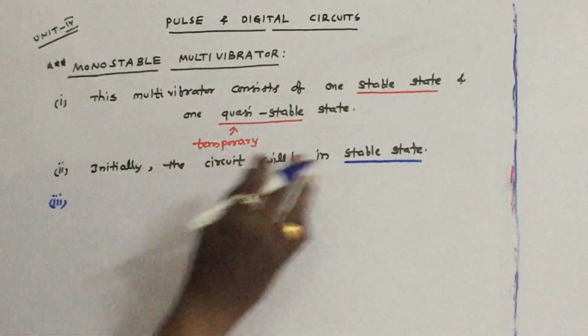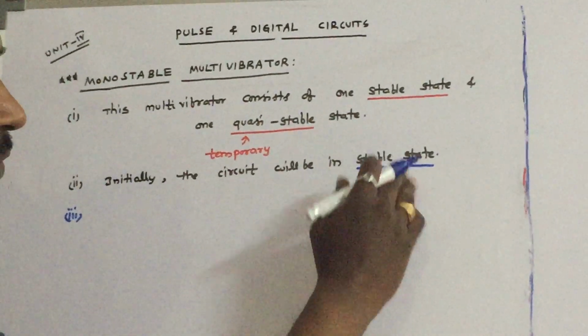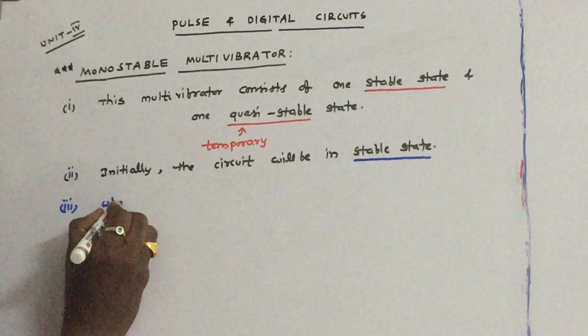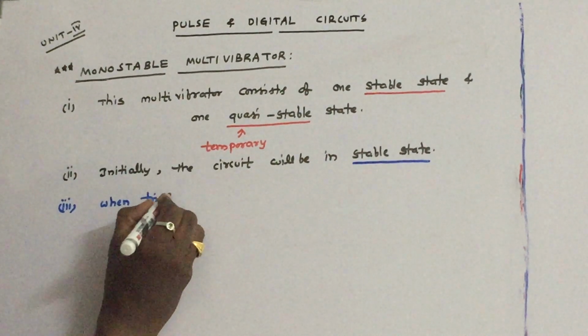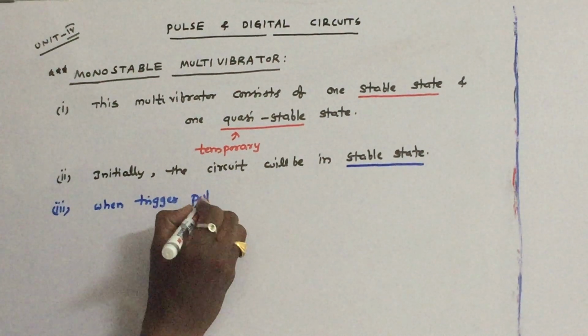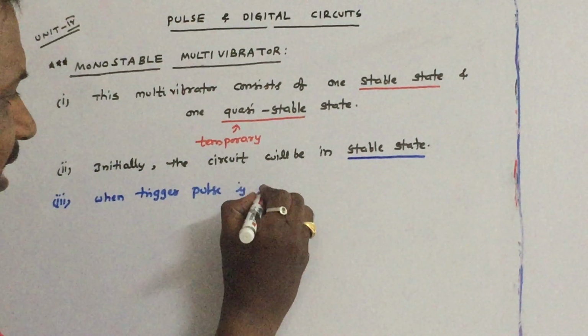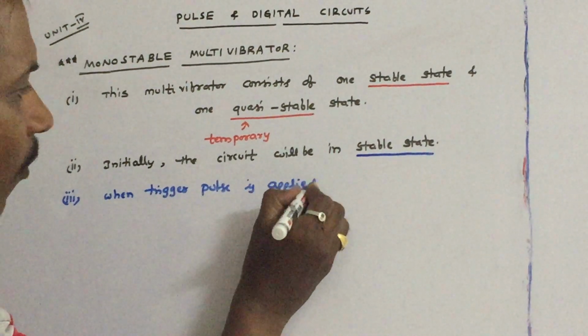In order to switch the circuit from stable state to quasi-stable state, we have to apply a trigger. So that is what we are writing. All these points we will discuss in the circuit. When the trigger pulse is applied, what will happen?